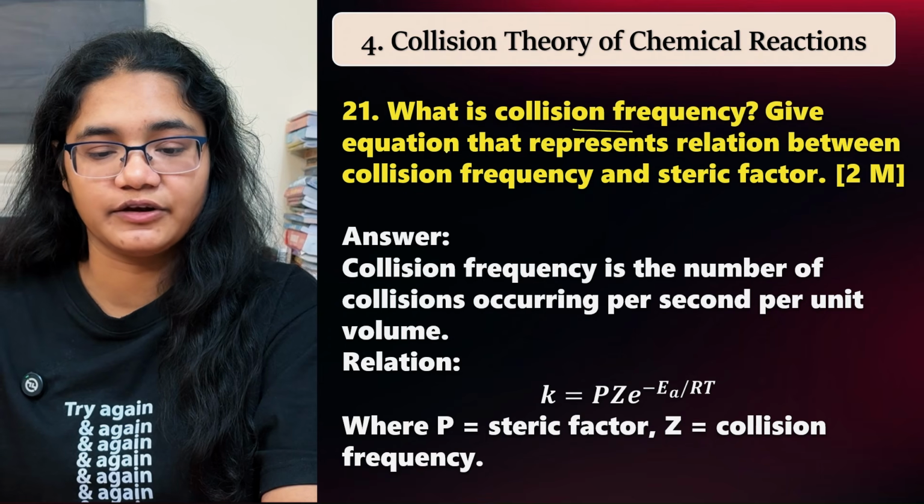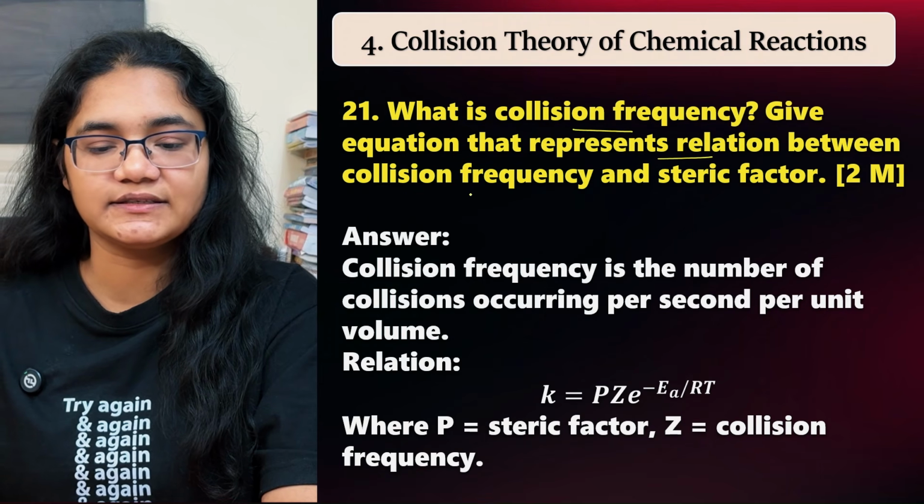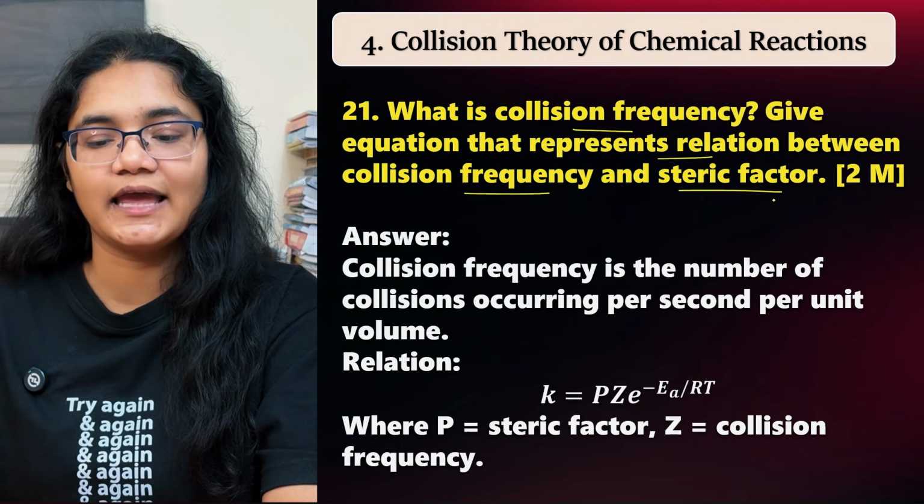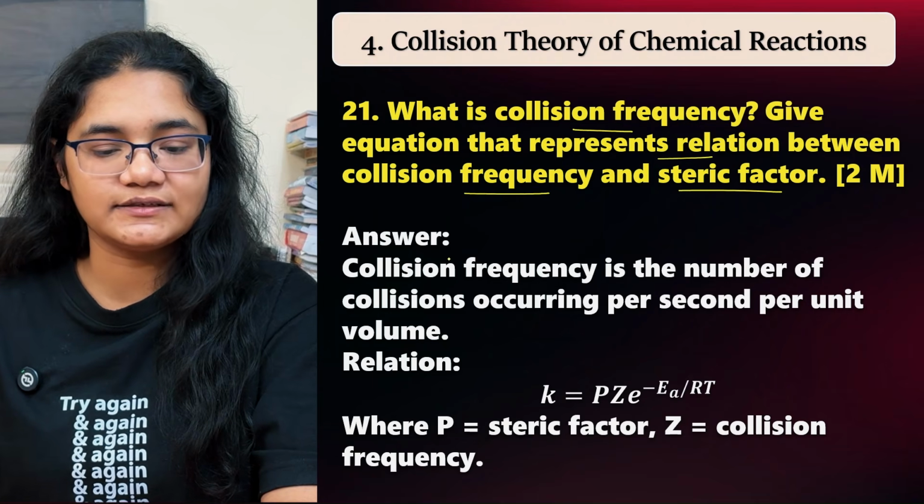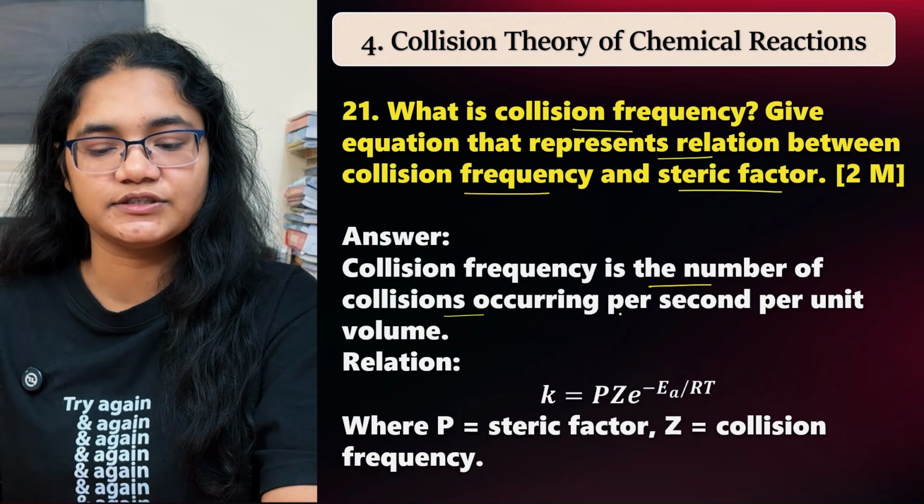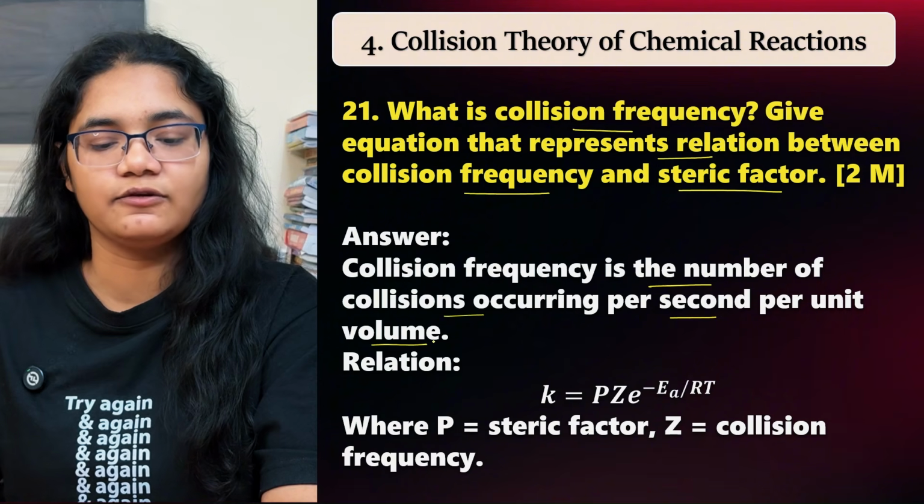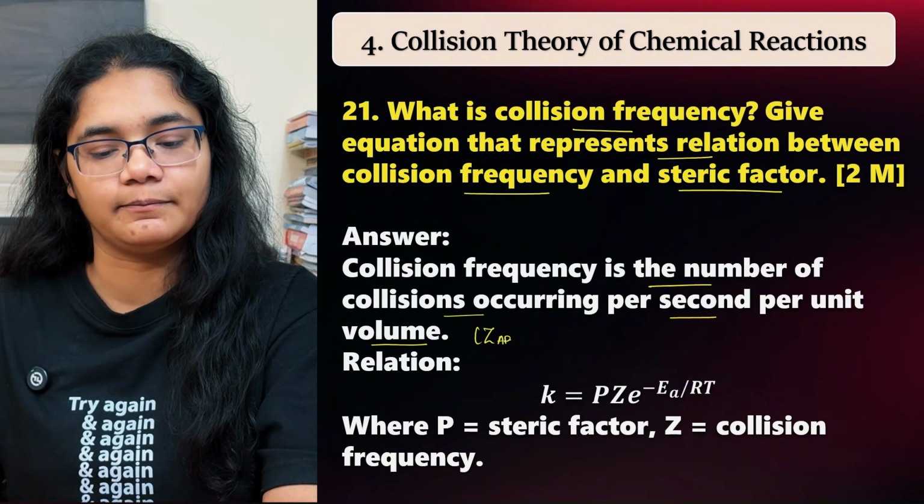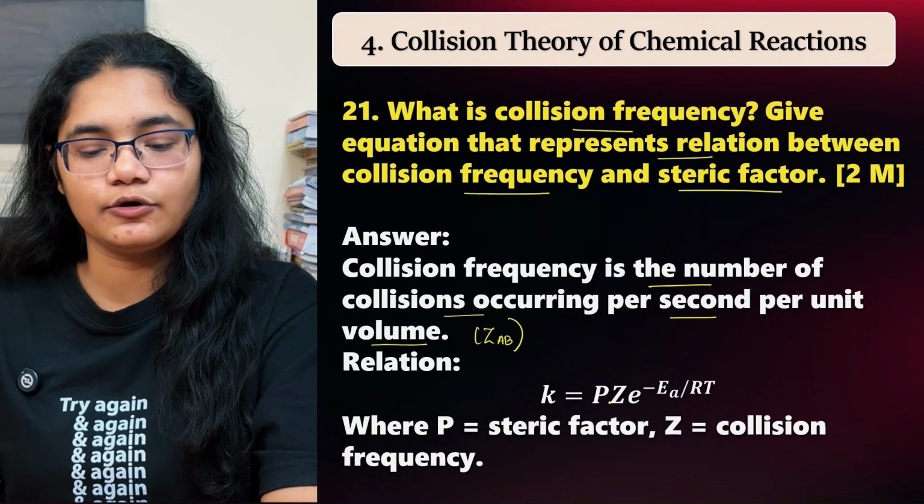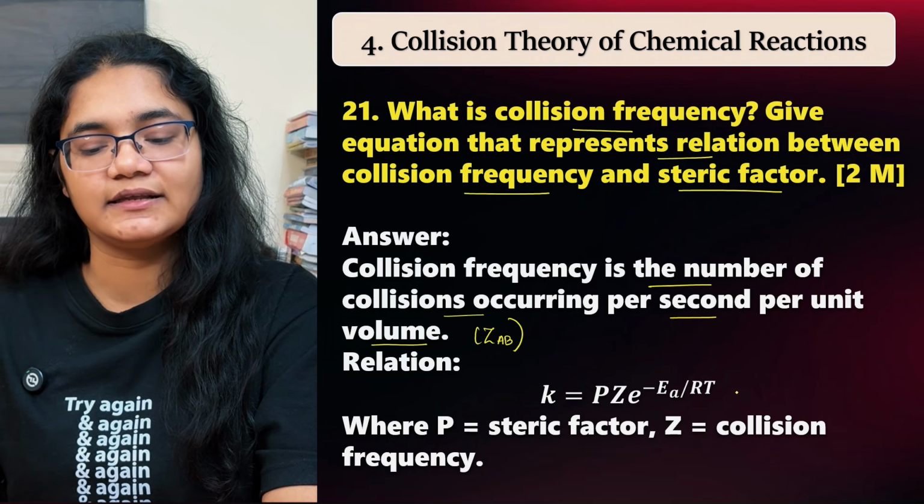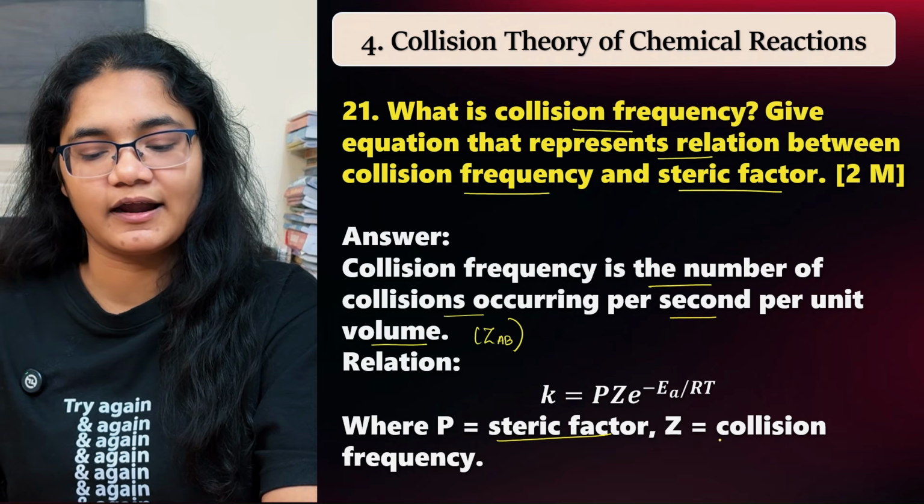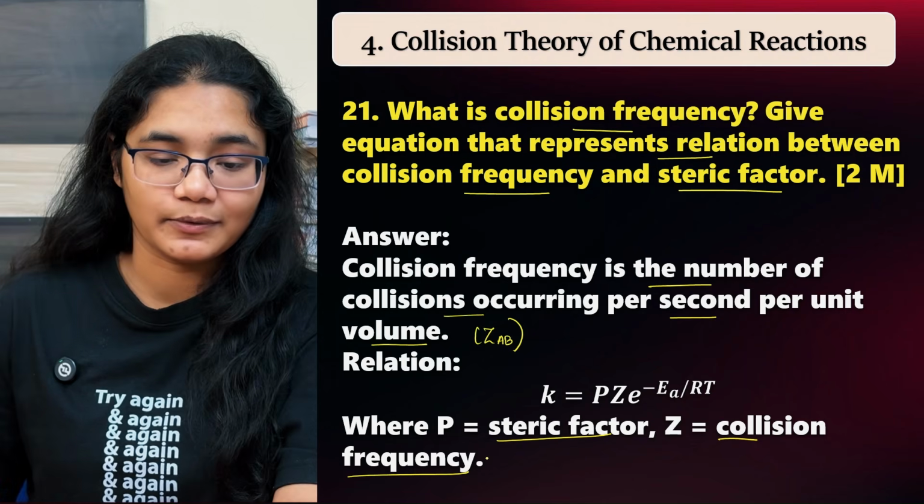Next, what is collision frequency? Give the equation that represents the relation between collision frequency and the steric factor. So you can see collision frequency is the number of collisions occurring per second per unit volume. It is denoted by ZAB. Okay. Now K is equal to PZ e to the power of minus EA by RT, where P is the steric factor, Z is the collision frequency.